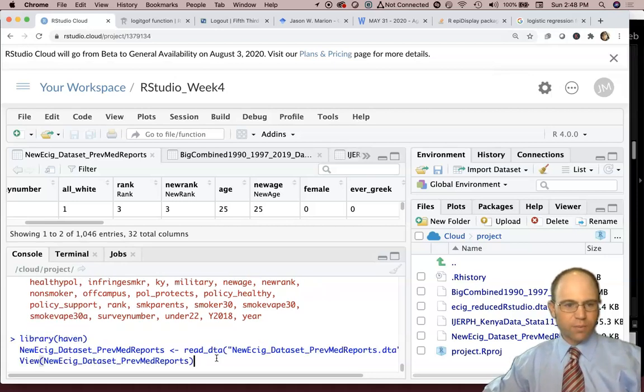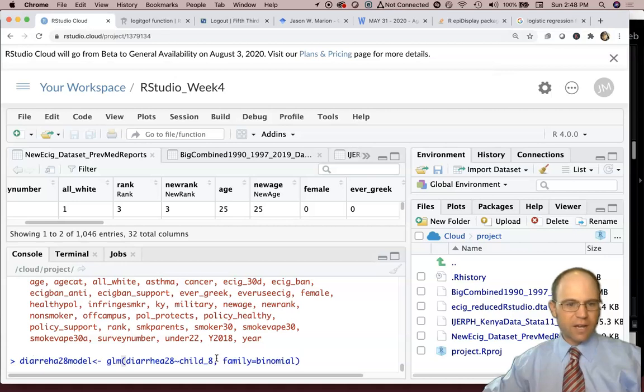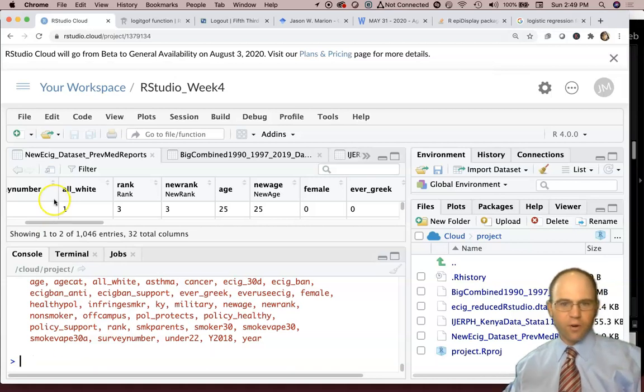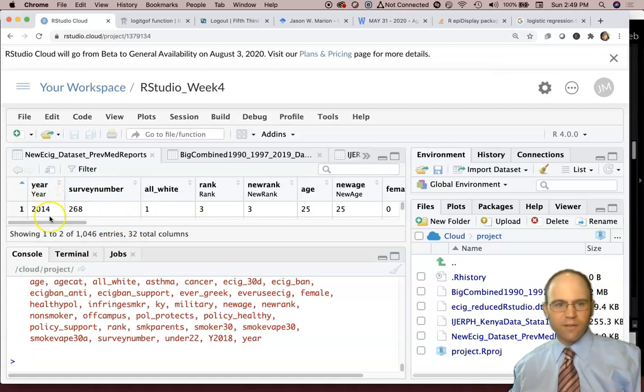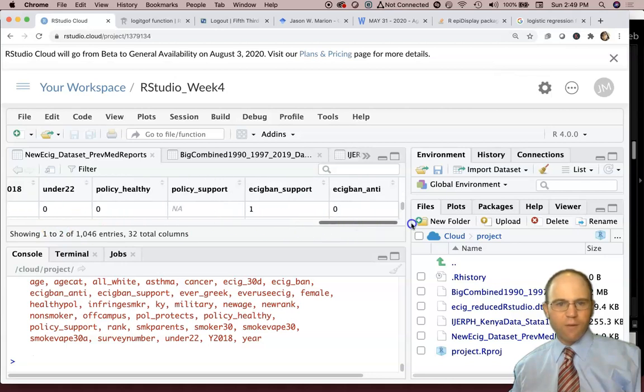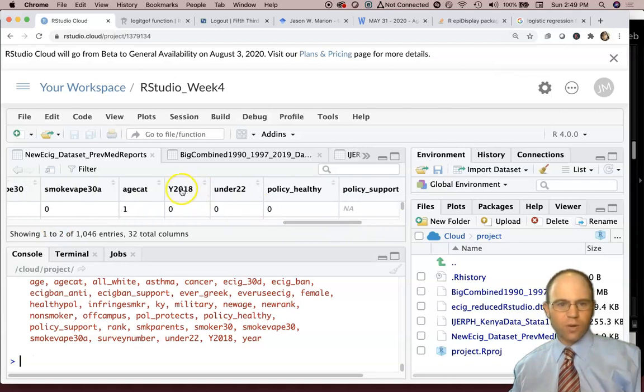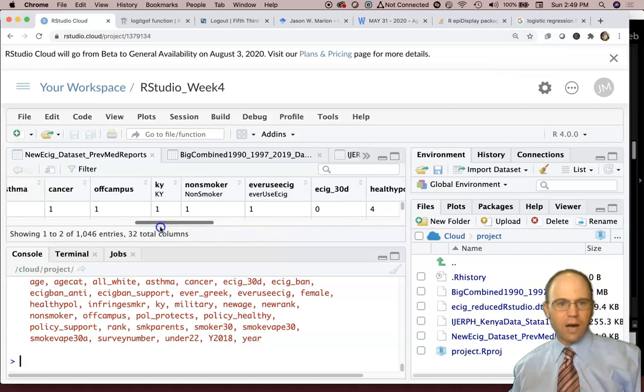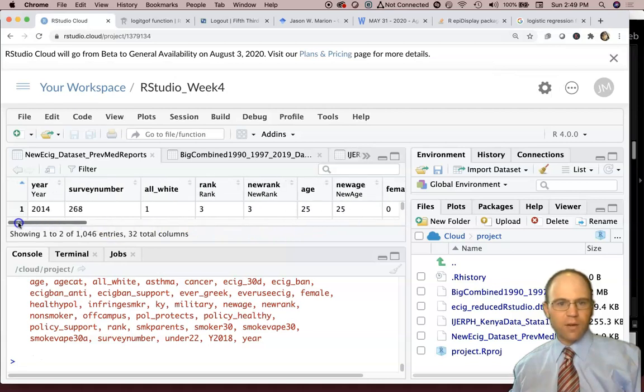That's what we're going to try to model here. I've got some previous commands, and I like to hit up to get to my previous command, and I'm just going to copy this for now. We're going to try to predict e-cig 30 days. We could make a factor level variable for year, or I've already got year coded as Y2018, yes or no. I'm going to look at the rank, freshman or not, and right now it's not a factor level variable, so we need to make that a factor level variable if we're going to use it.